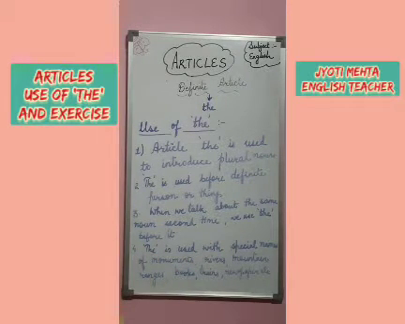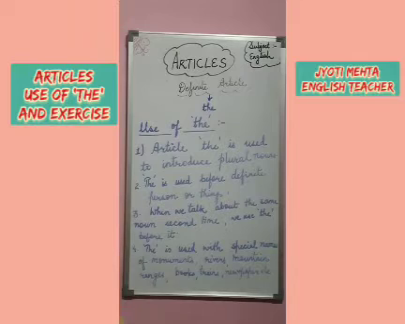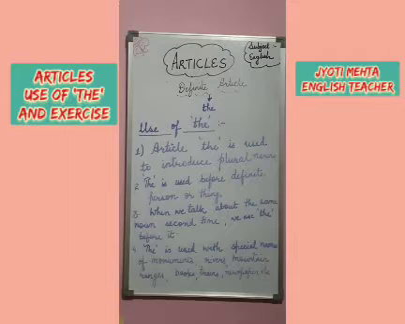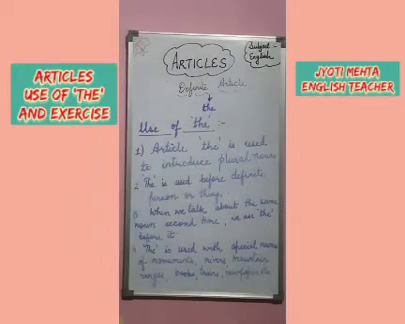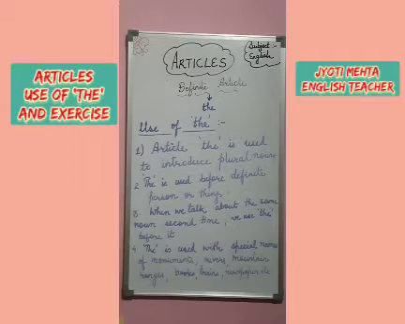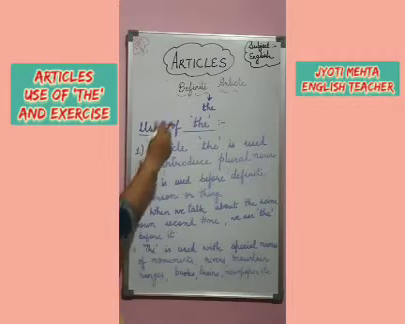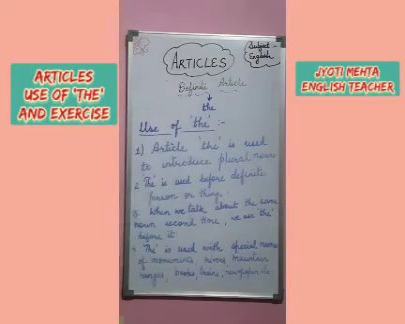We also use the before directions like the east, the west, and we also use the with unique things which are only one in this whole world, in our planet, like the earth, the moon, the sun. We always write the before it because it is unique. It is only one. It is a definite thing, so we will use a definite article before it.